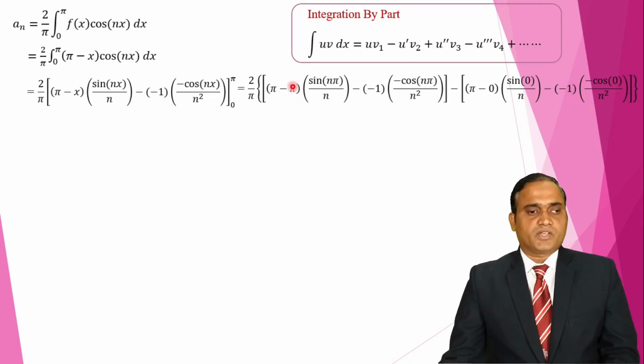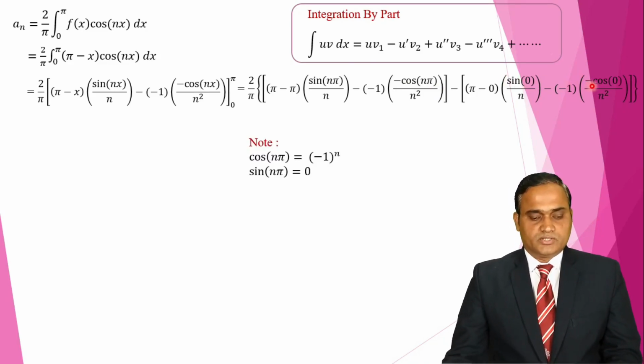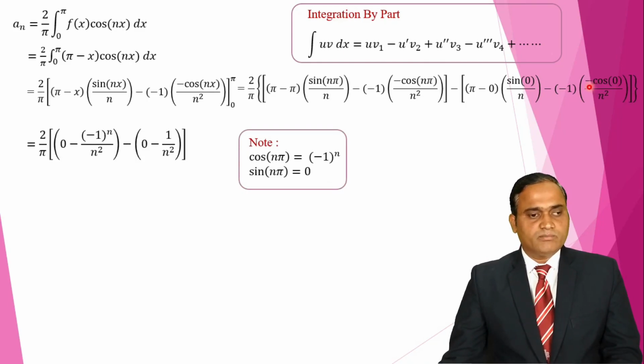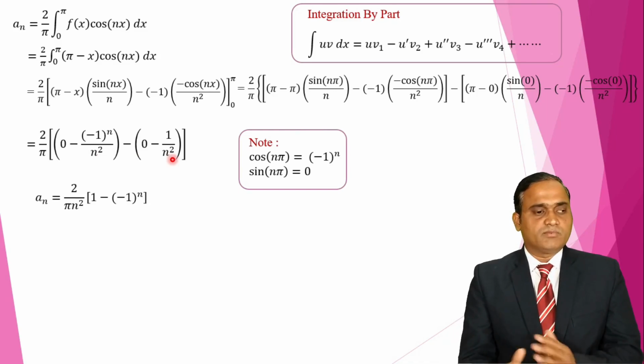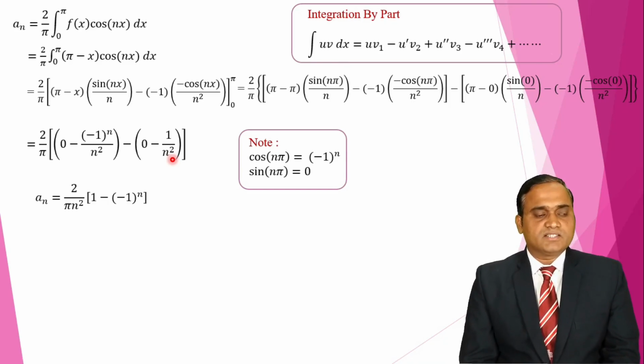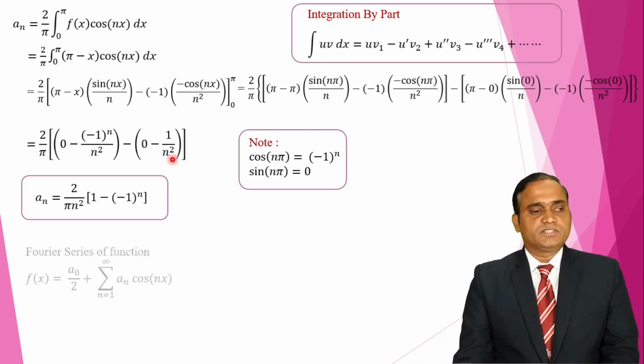So we know that sin n pi value is 0 and cos n pi is (minus 1) raised to n. Sin 0 is 0, cos 0 is 1. So we have to substitute these two values in the above step, then we get this step. So after simplification, a_n is 2 upon pi n square times (1 minus (minus 1) raised to n). This is our a_n value.